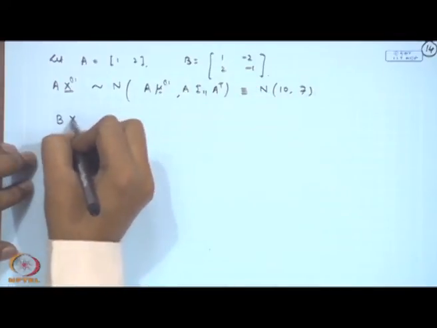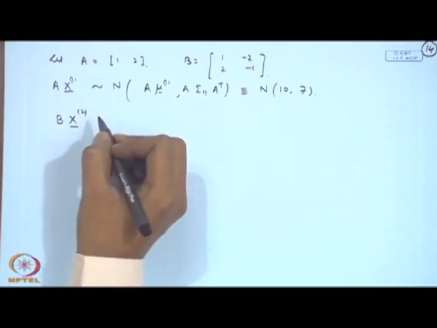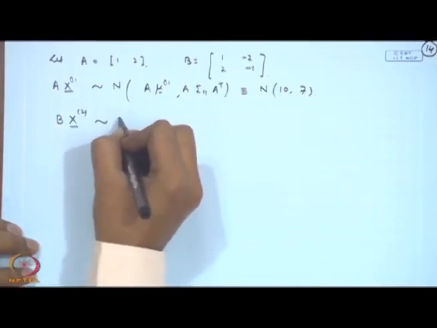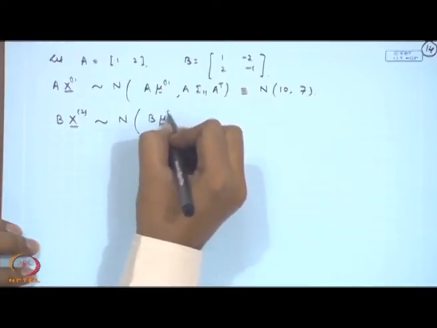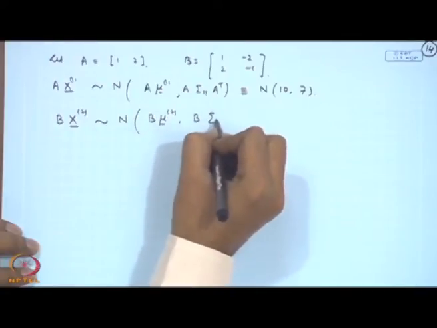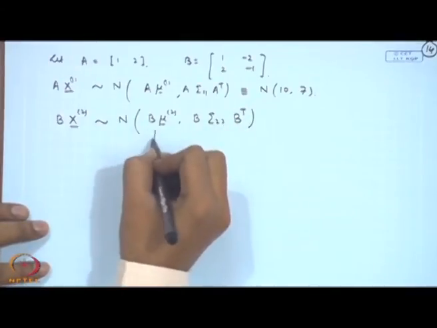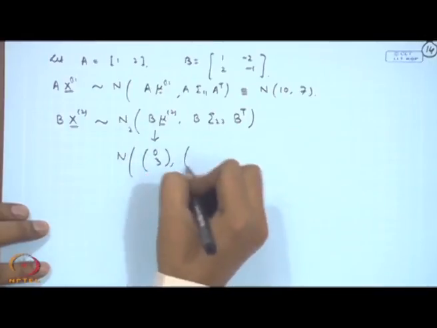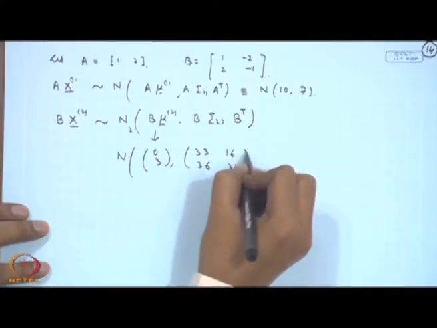Similarly, suppose I consider b x 2. So, b x 2 is actually a 2 dimensional vector here, that is following normal with b mu 2, b sigma 2 2 b transpose. If we calculate this, it turns out to be 0 3, 33 16 36 32.